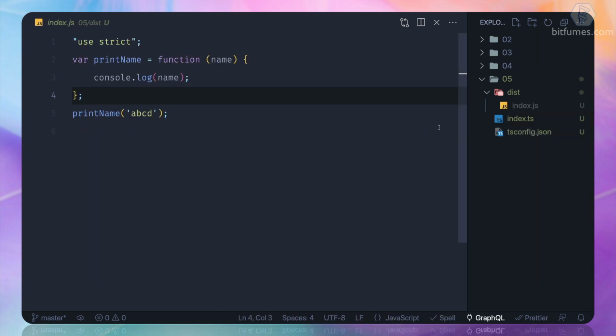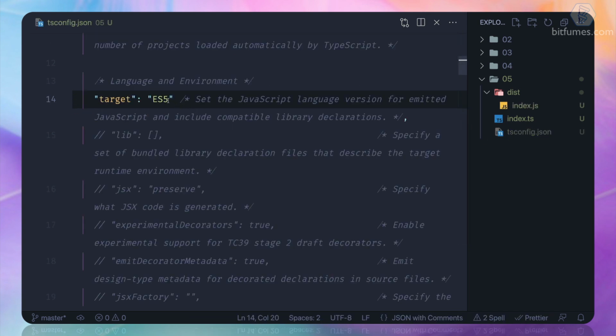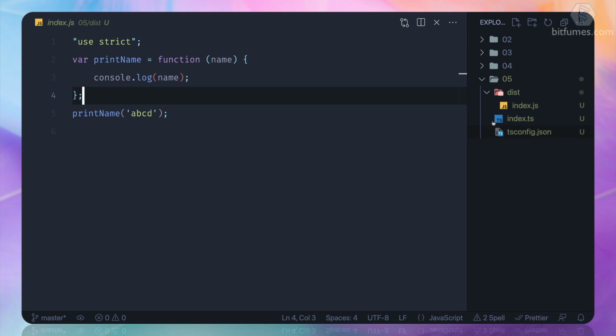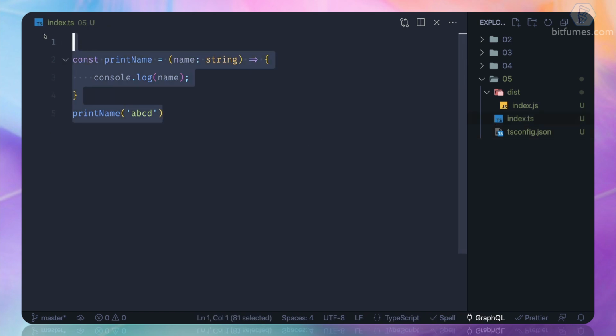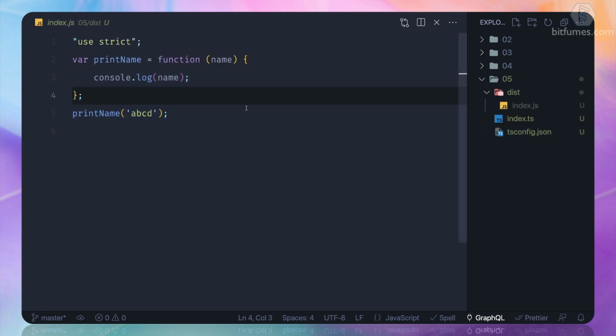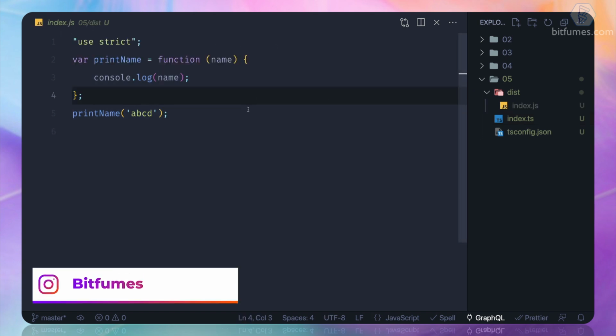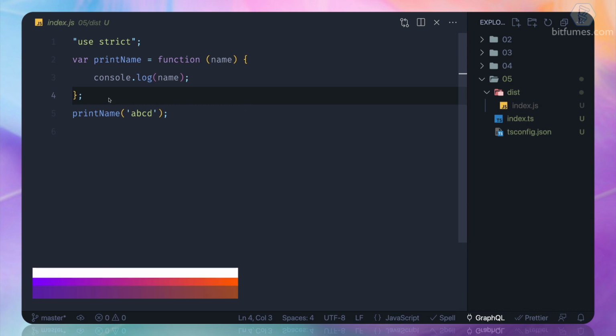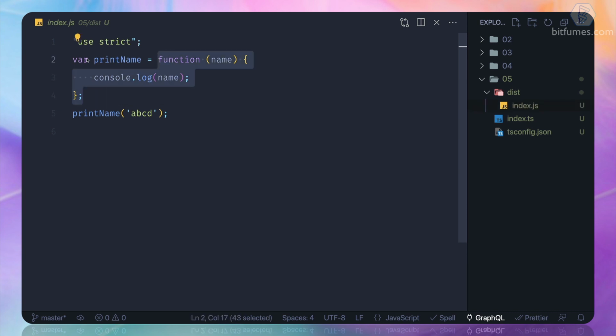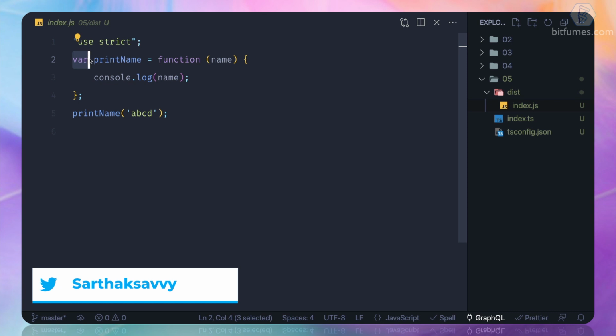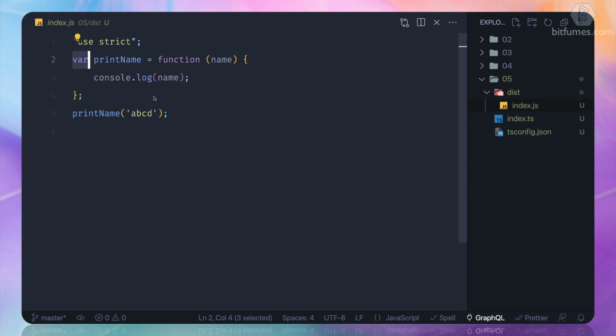So now the compiler knows that the target is ES5. That means we have to convert all the JavaScript we have written inside the TypeScript file to the targeted version of JavaScript, which is ES5. So it has actually converted the arrow function into a normal function. And remember, this is a var, not a const, because at that time we just had var, not let and const.